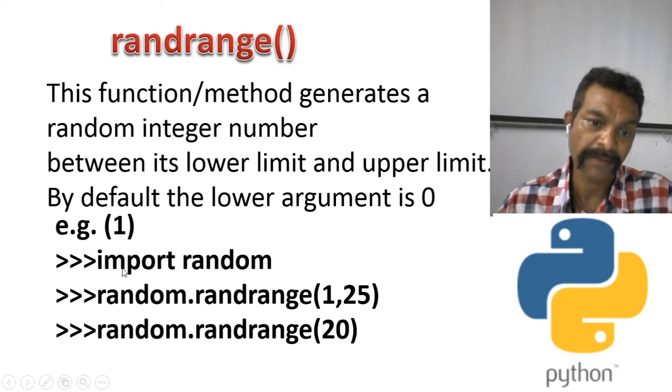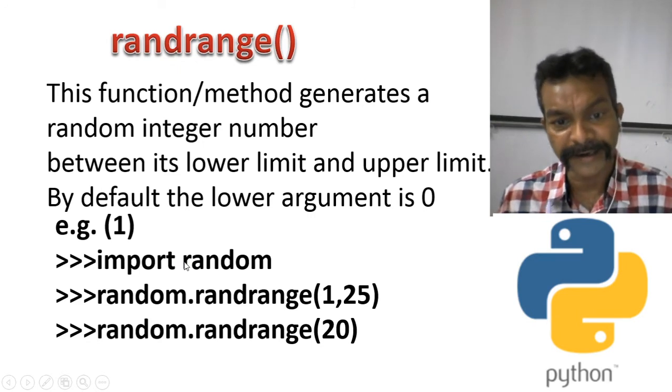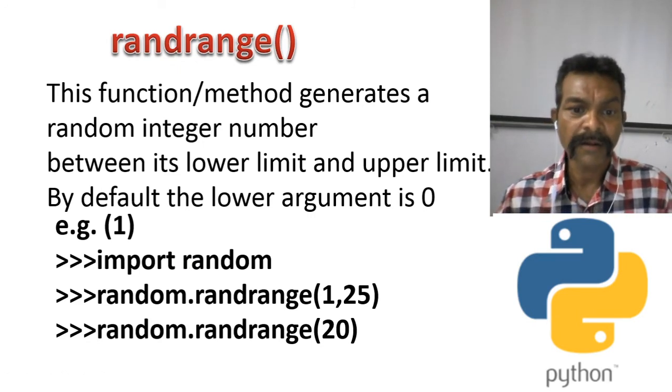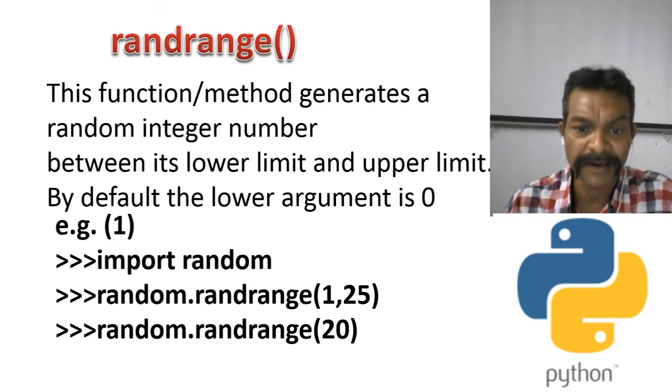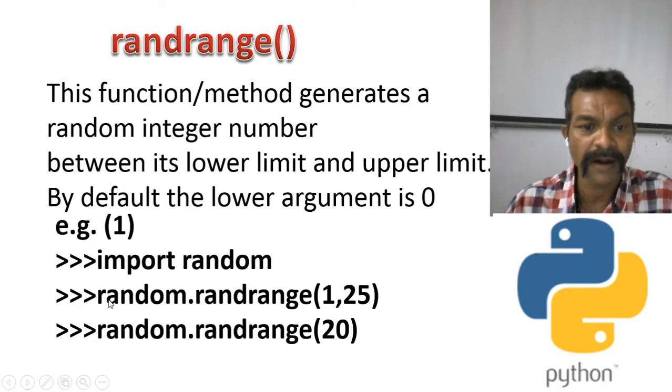See here, the first line of this code, import random. To use the function randrange, we have to import the module called random, because in the random module this function randrange is defined. In the second line of this code I have written random dot randrange within the bracket 1 comma 25. So 1 comma 25 means lower limit is 1 and upper limit is 25.